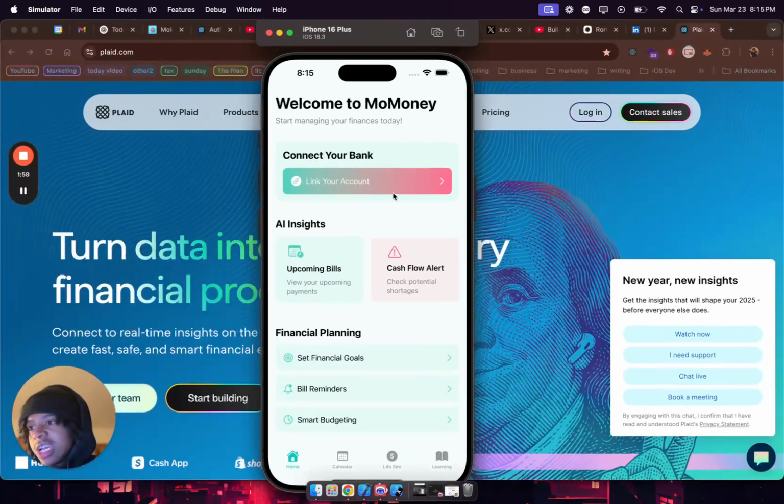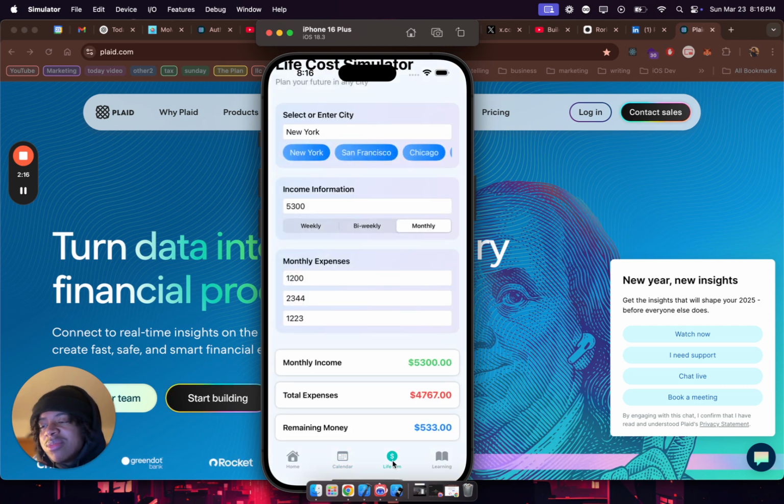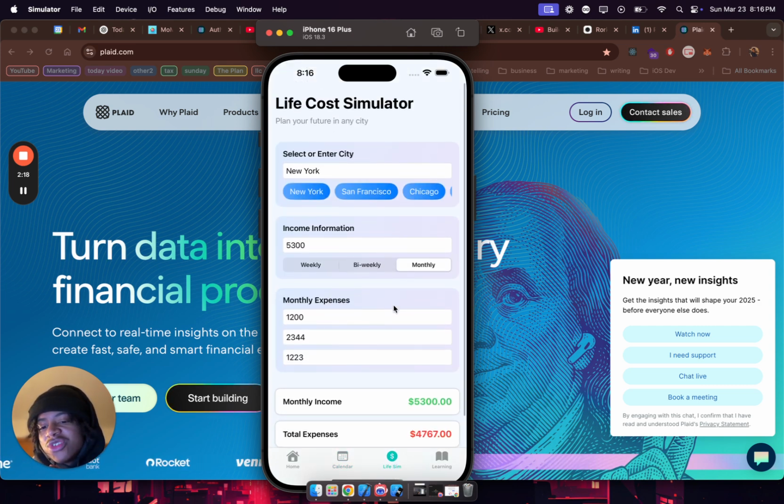So this is what I got. This is how you link your bank account. I'm trying to add analytics, like upcoming bills, cash flow alerts, setting financial goals, bill reminders, smart budgeting. Basically I use a lot of tools to manage my finances, and if you've seen my past videos, this is the solution to that. But at the same time, Mo Money was supposed to be a free open source iOS app to teach kids and teens about financial literacy. A friend of mine was telling me how they manage bills, and I have a Mo Bills app you can download, but